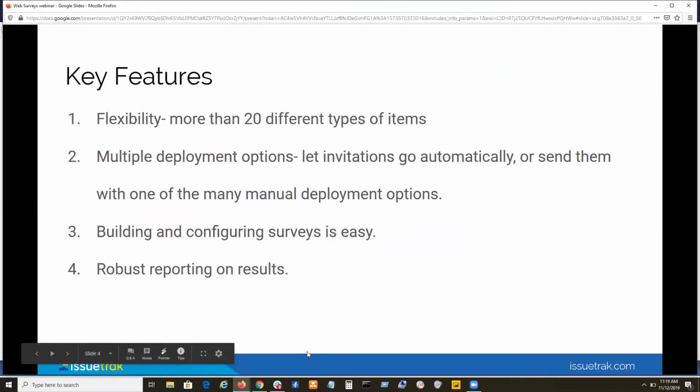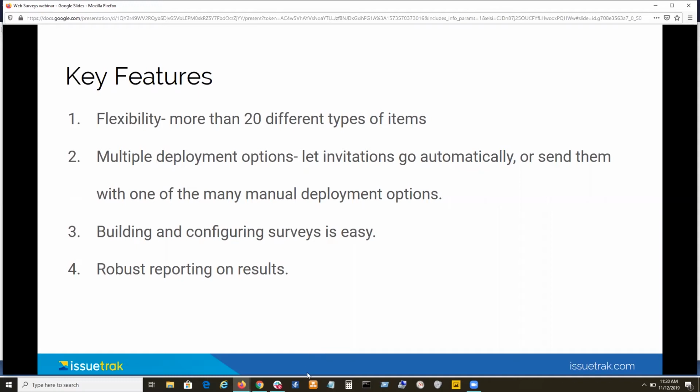So one of the big things that we're going to see, especially when we do our deep dive in a second, is that there are more than 20 different types of items in the Issuetrak Surveys module. That's more than 20 different types of things that you can show to that end user. Some of them are just like our image, right, where we're just displaying something. Some of those are actual questions, though. Most of those are geared to get some feedback from the user. It's very flexible that way because there are so many different types of items. You can zero in on just the type of feedback you want to get.